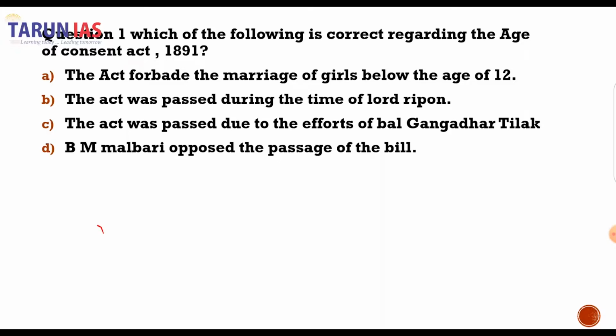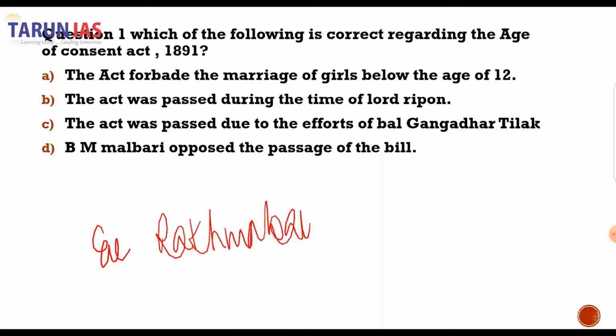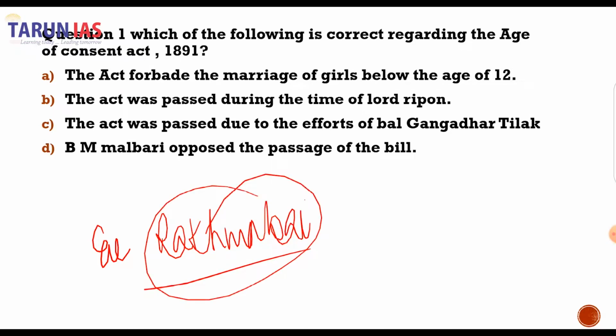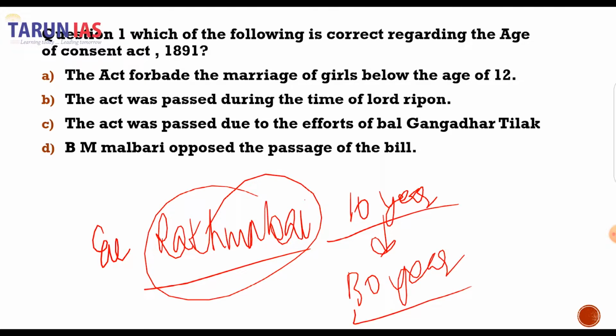For example, in the Rakhmabai case, a 10-year-old girl child had got married to a 30-year-old man, and this led to the death of the girl on the nuptial night.